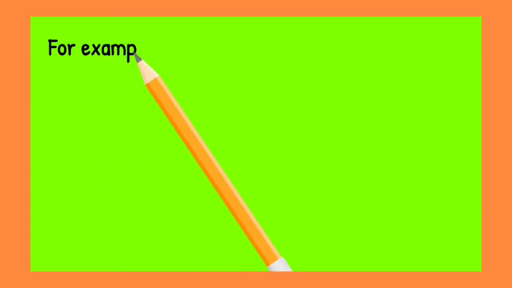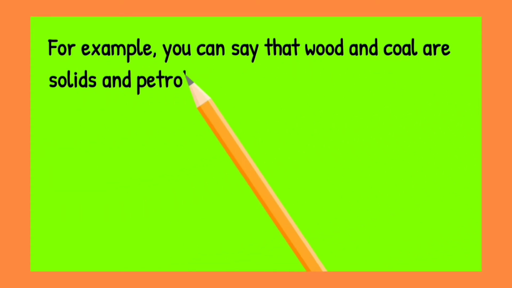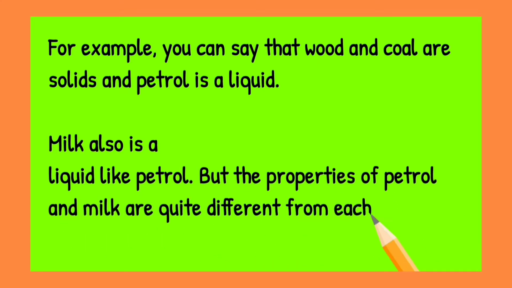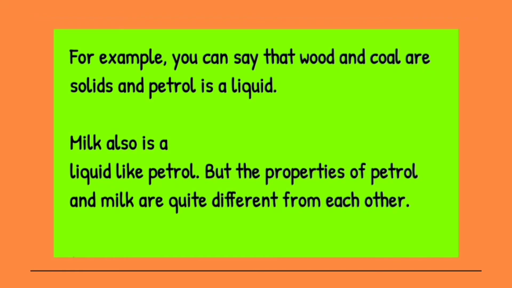For example, wood and coal are solids and petroleum is a liquid. Wood is a solid, coal is also a solid, and petrol is a liquid. Milk is also a liquid like petrol.